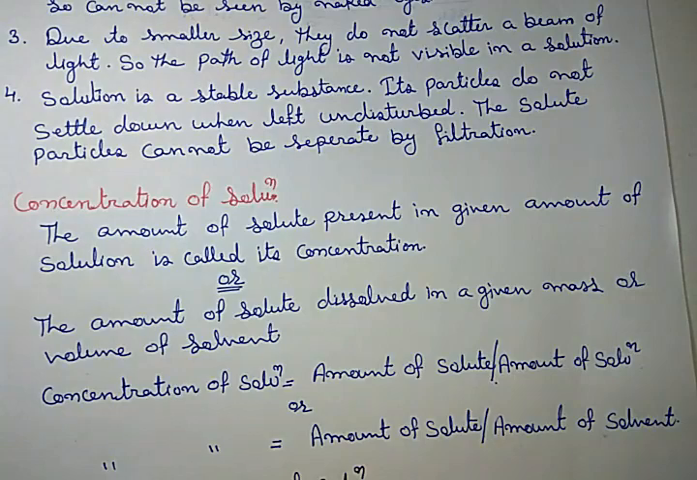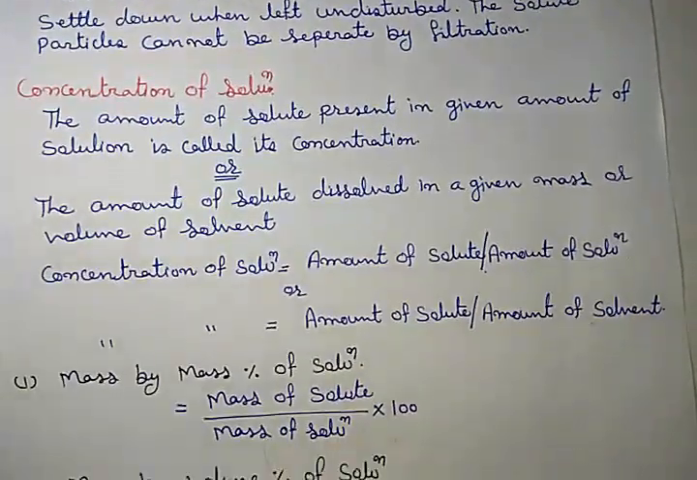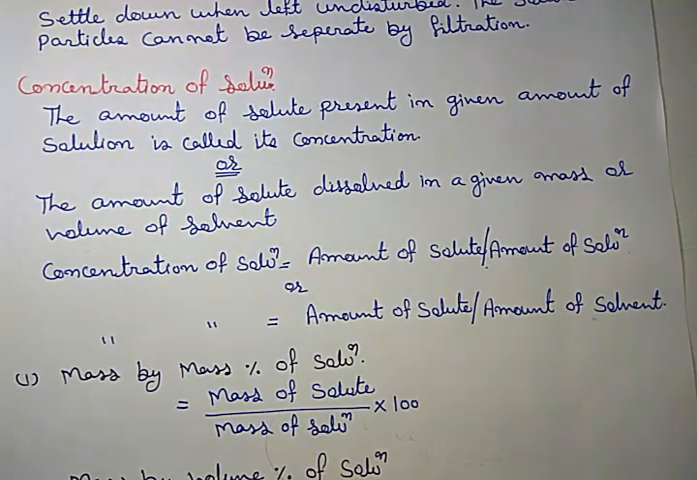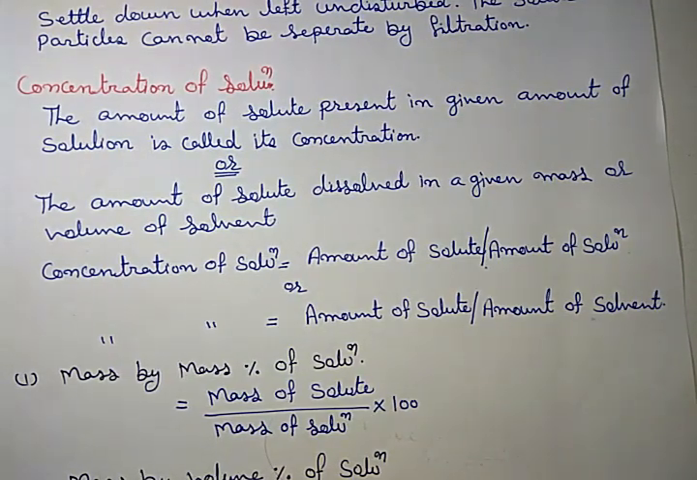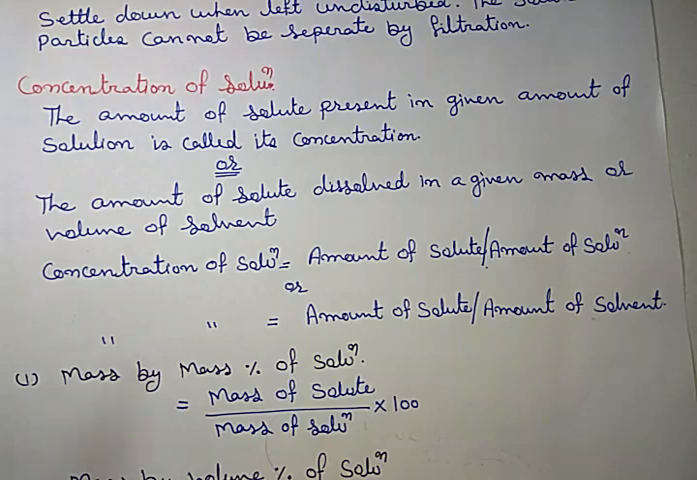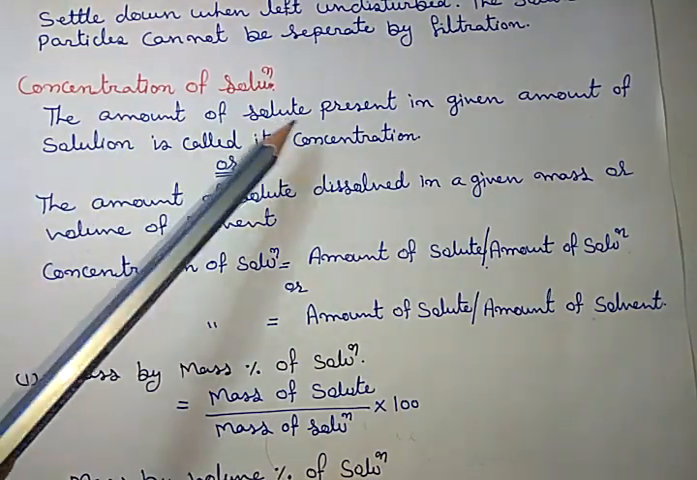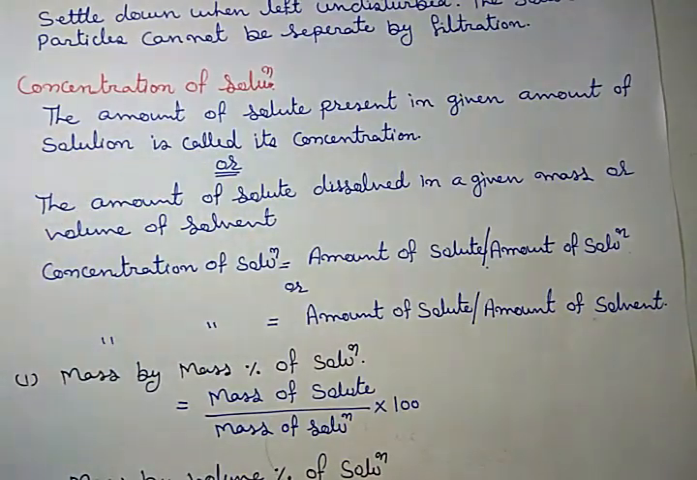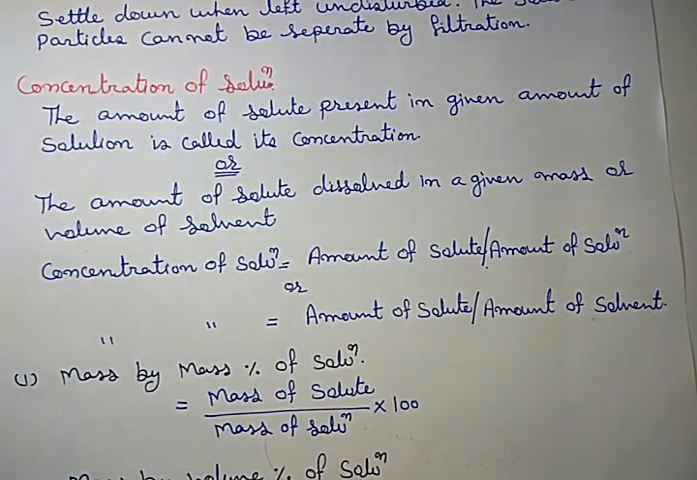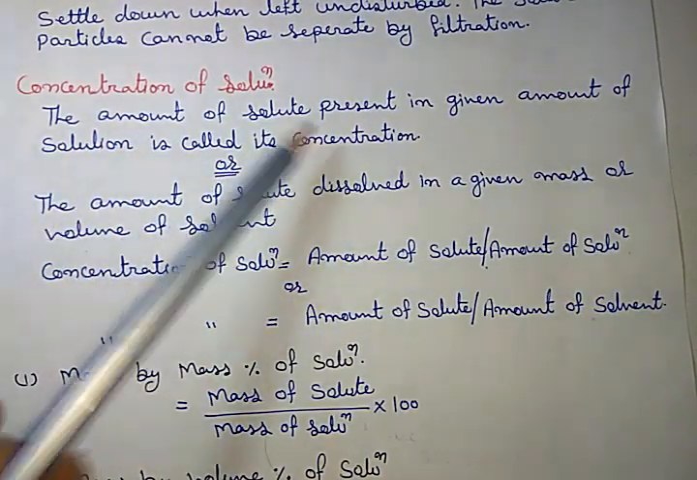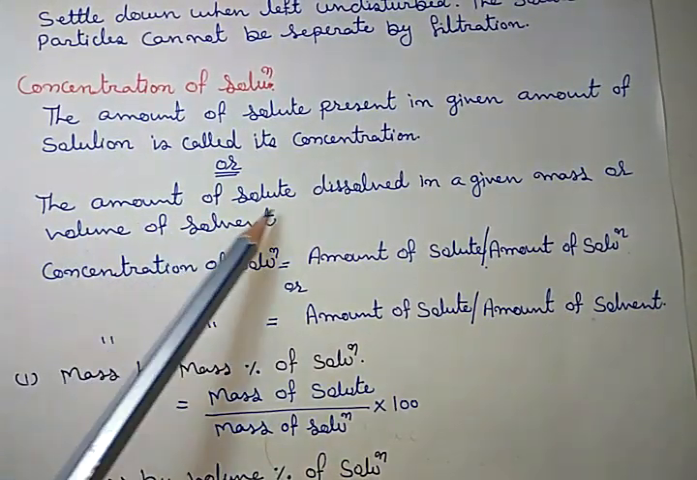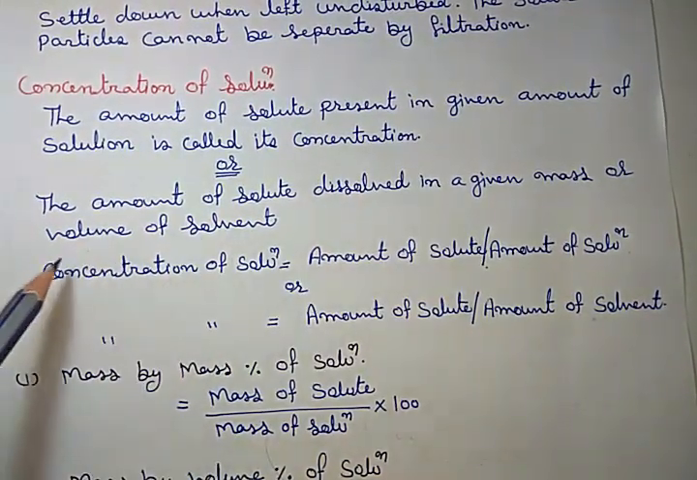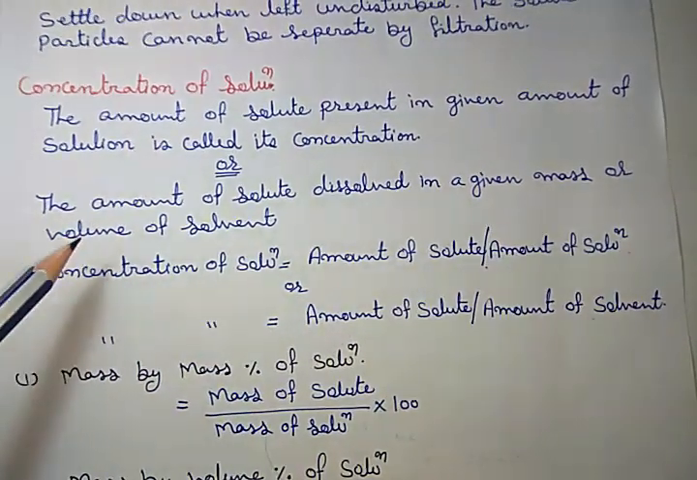Now the next point is concentration of a solution. What is concentration? The amount of solute present in a given amount of solution is called concentration. The amount of solute, that means 2 grams or 3 grams, present in the given amount of solution, that means 10 grams of water or 15 grams of water, is called concentration. Or we can say the amount of solute dissolved in a given mass or given volume, that means 2 grams of water or 2 liters of water.